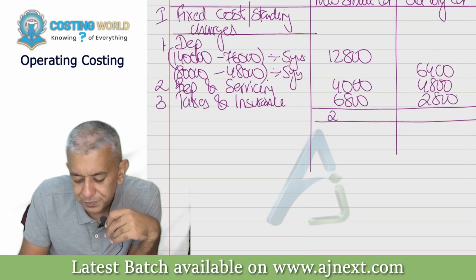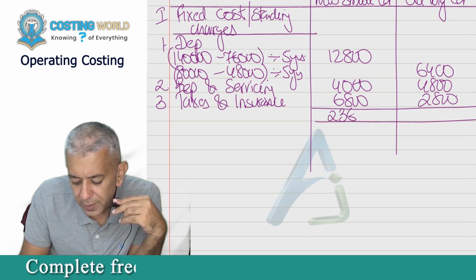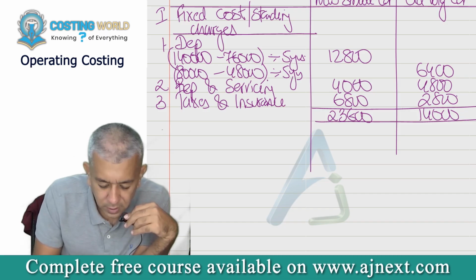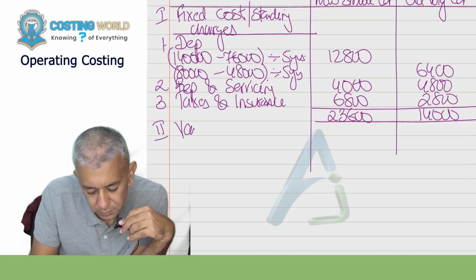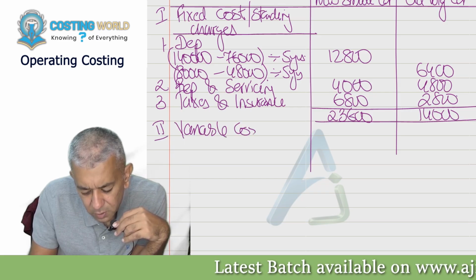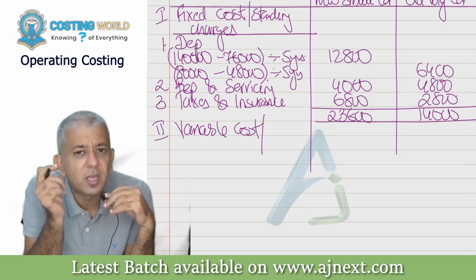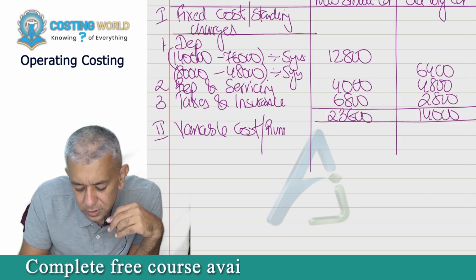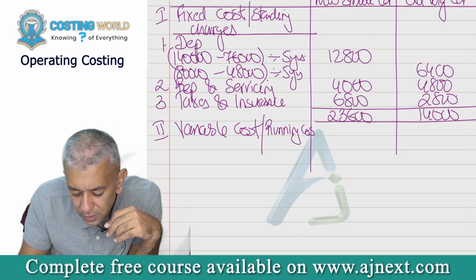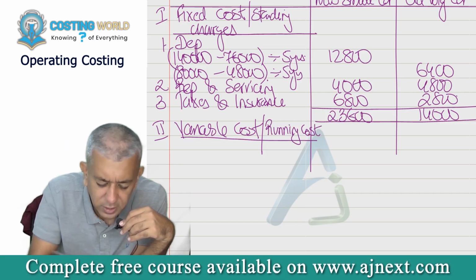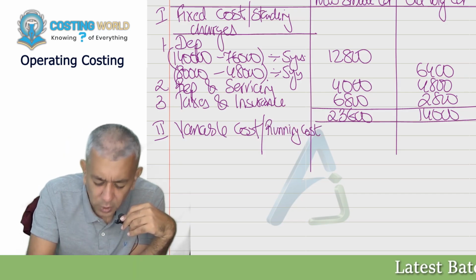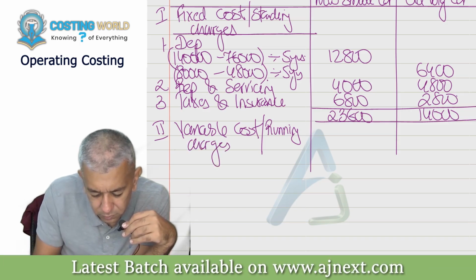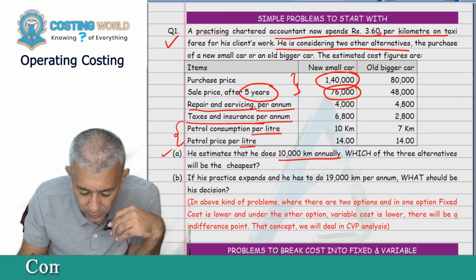Okay, so you can total this up, please. What's the total? 23,600. The other one? 14,000. Okay. Second, variable cost. What word did I give you? Your variable cost can also be called which charges? Running charges, because these are incurred when the business runs. So running cost or running charges. You write down the word running charges. That'll be better. And I guess there is only one, that is petrol over here.